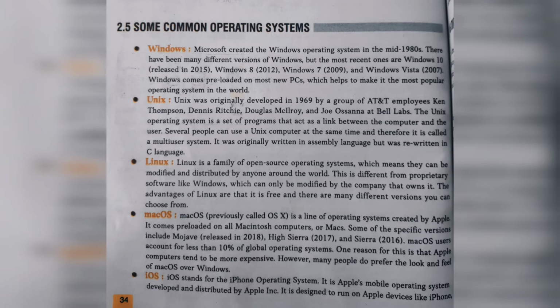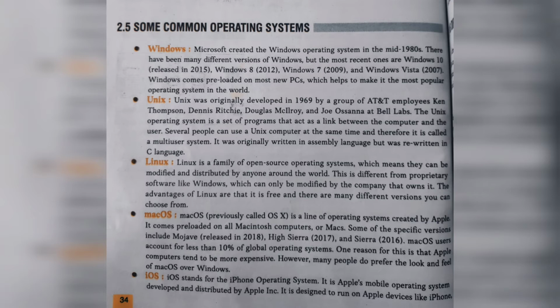Okay, next, Unix. Unix was originally developed in 1969 by a group of AT&T employees, Ken Thompson, Dennis Ritchie, Douglas McIlroy, and Joe Ossanna at Bell Labs. The Unix operating system is a set of programs which act like a link between the computer and the user.